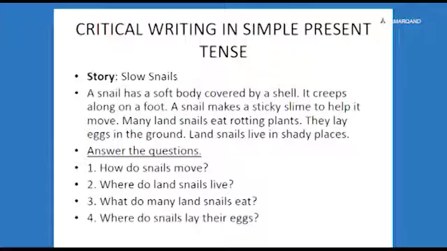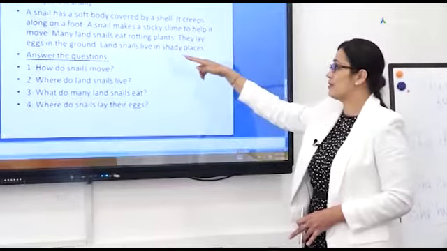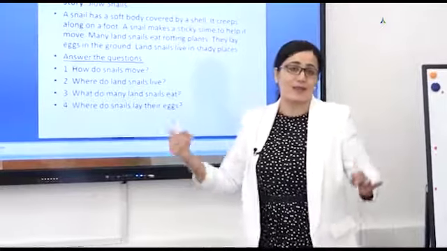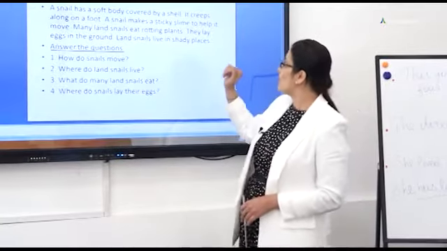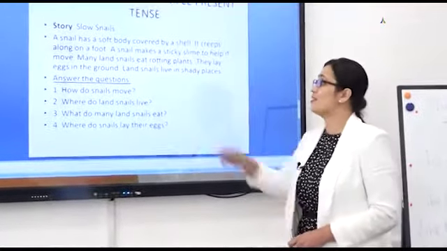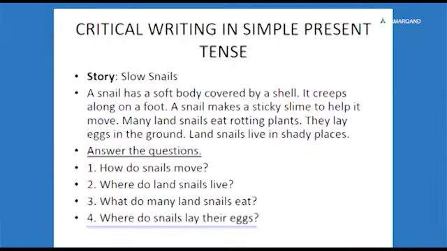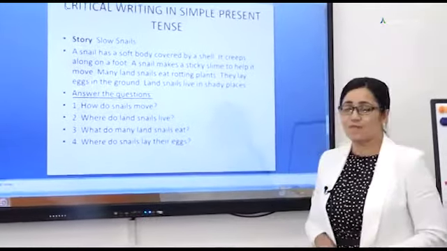Good. Where do land snails live? In the text it says, land snails live in shady places. Shady places are the places where the sunlight can't get in. What do many land snails eat? Wow, very good question. It says here, many land snails eat rotting plants. Very interesting. Where do snails lay their eggs? They lay eggs in the ground.